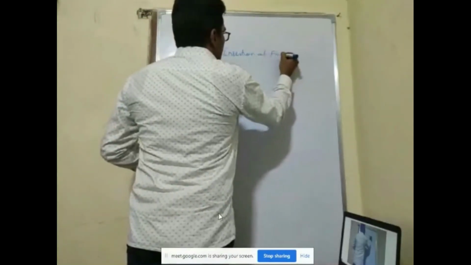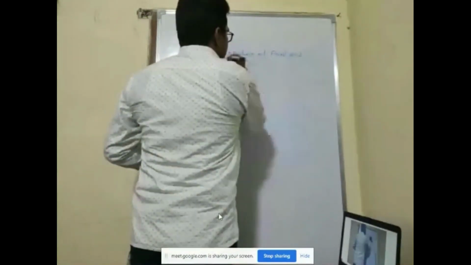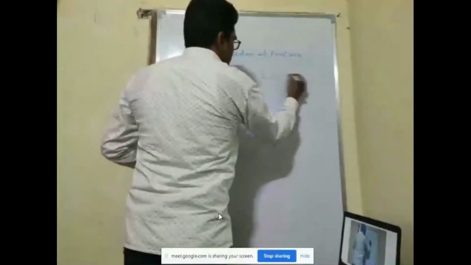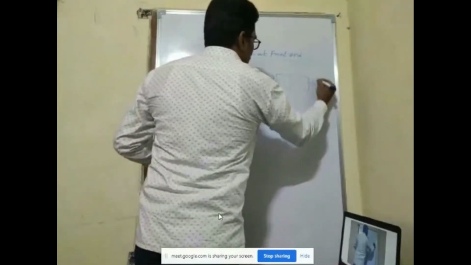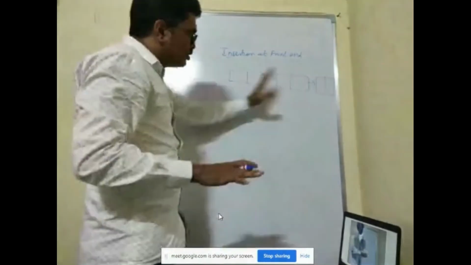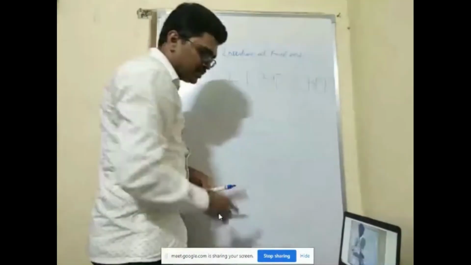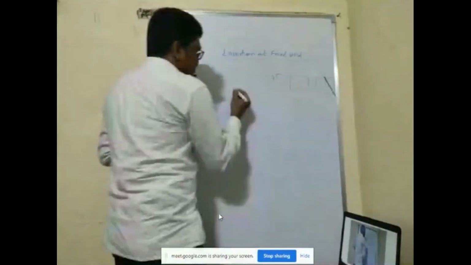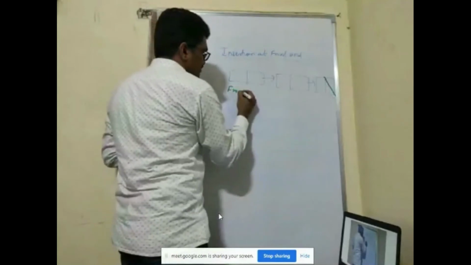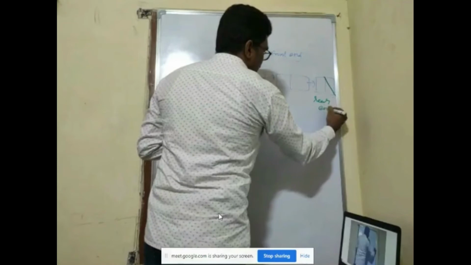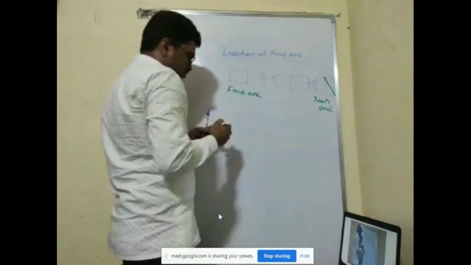Front end means at the beginning, the starting. How to do it programmatically, I'll give a demo later. At present, try to understand the concept. So this will be null. This is called the front end and this is called the rear end, the back.